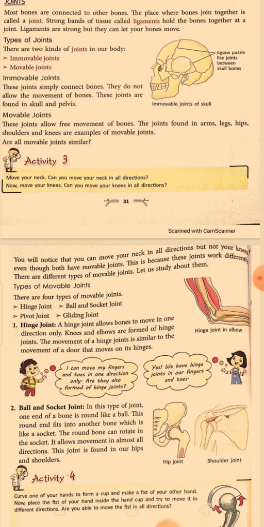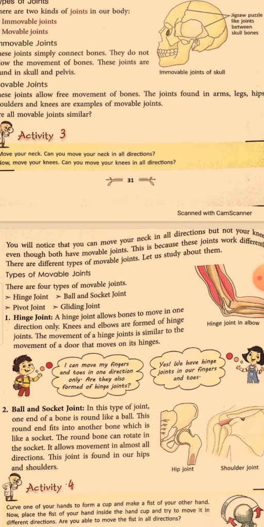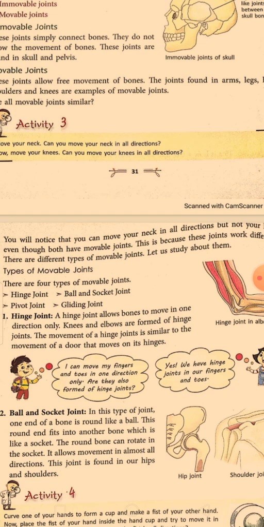A hinge joint allows bones to move in one direction only, either upward or forward. You can say upward, forward, or back and forth.